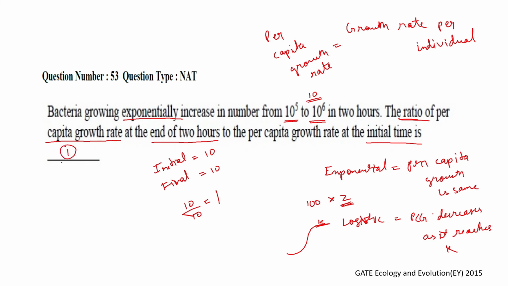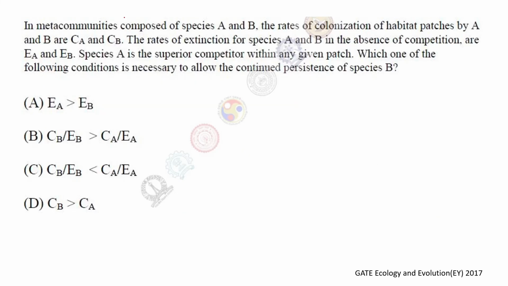Okay, hope you got it. We have to understand per capita growth rate. Then comes metacommunities or metapopulation dynamics. We are talking about multiple populations. Multiple populations are subject to colonization and extinction. So the question talks about the rate of colonization of habitat patches by species A and B. The colonization rate of A is CA and of B is CB.